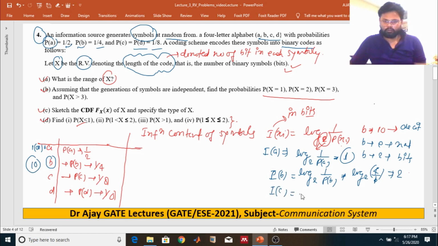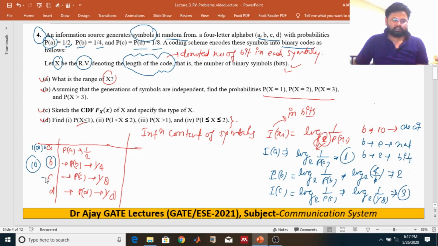It is nothing but log base 2 of 1 upon probability of C. Probability of C is 1 upon 8, so log 2 of 8 will be 3 bits. So this has 3 bits. That means I'm just taking it 1 1 0, and this one is 1 0 1. So these are the bits associated with these symbols, right?